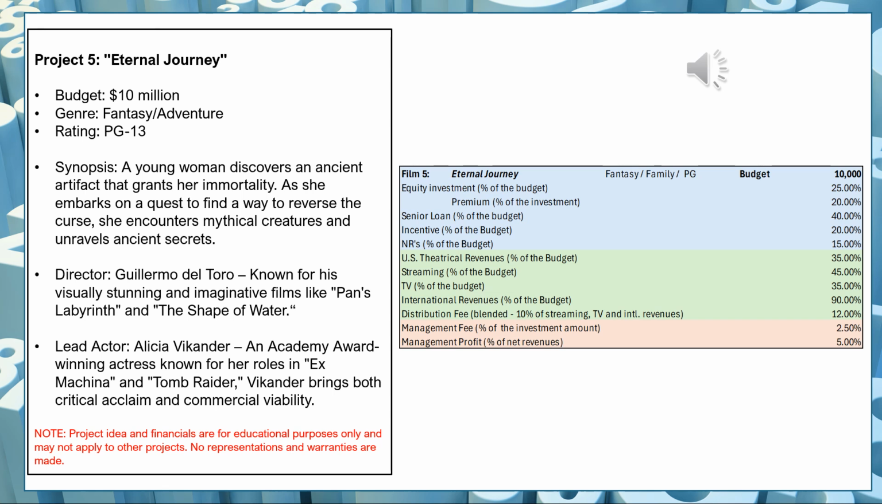The components that are put together for this $10 million movie would include a 25% equity, a 40% loan, 20% incentives, and 15% non-recoupable finance sources. I believe that theatrical can generate 35% of the budget, streaming can generate 45% of the budget, TV 35, and the international revenues for a movie like this, because it's family viewing, would be 90%, given it's a theatrical release as well. The distribution fee I'm blending here is 12%.